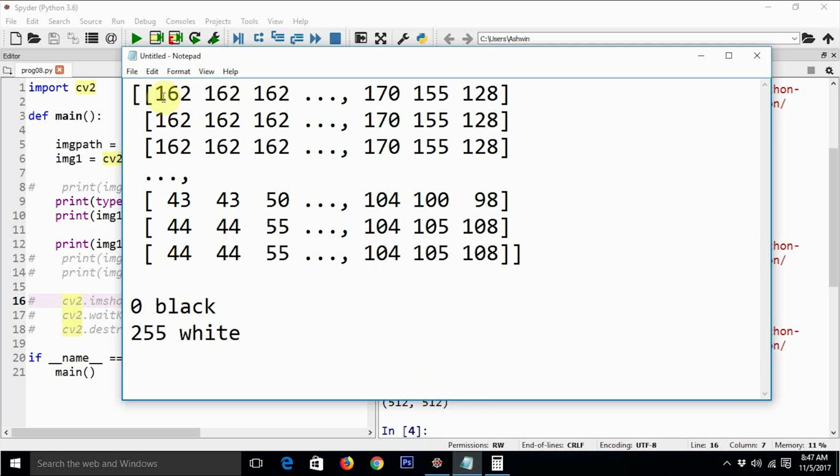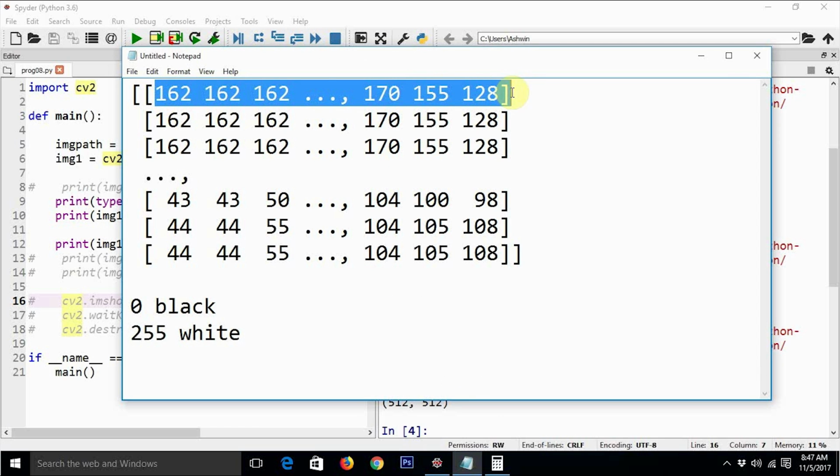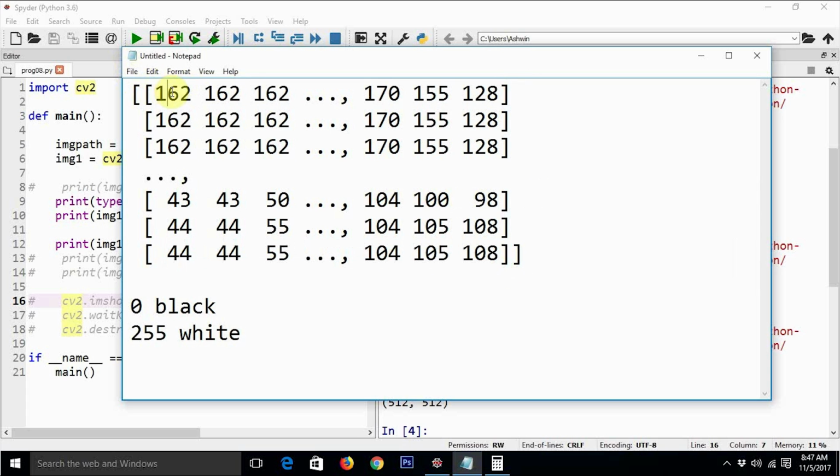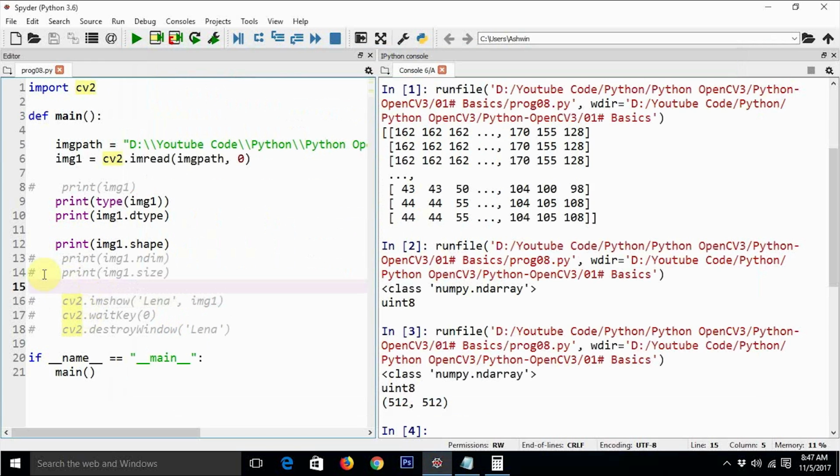So this is nothing but a 512 by 512 matrix, because that is the resolution of the image, and every number here represents a single pixel. Earlier we had a combination of 3 numbers representing a single pixel, but here, because we have just a single color channel, there is only one number representing a pixel. So let's have a look at the other stuff also, the dimension as well as size, and we can predict the rest of the 2 values.